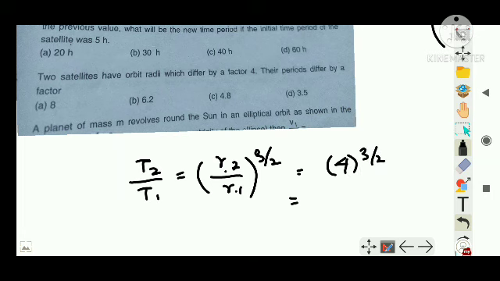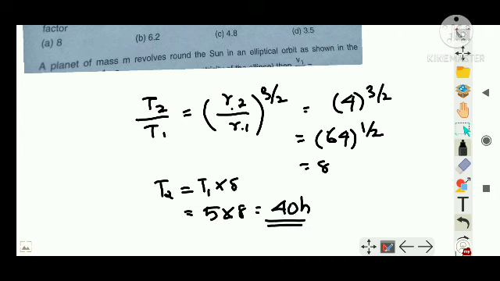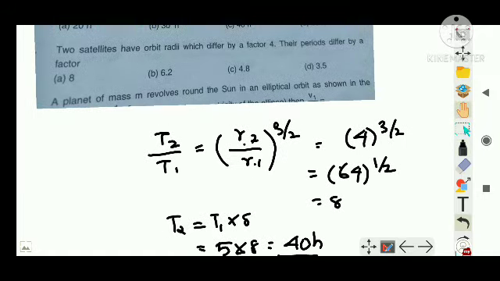So what is 4 cube? It is 64, and 64 raised to 1 by 2 is what? 8. So T2 is equal to T1 into 8. And what is T1 given as? 5. So 5 into 8 is 40, so 40 hours. That is the answer. Clear? So we are solving the questions very easily, right?